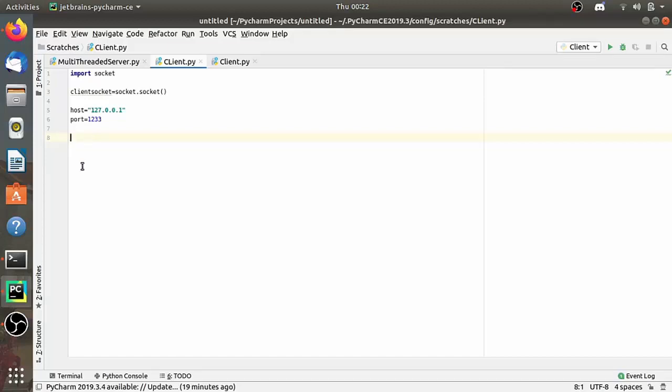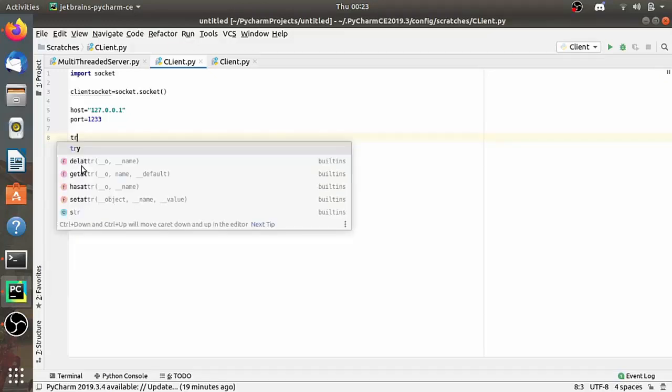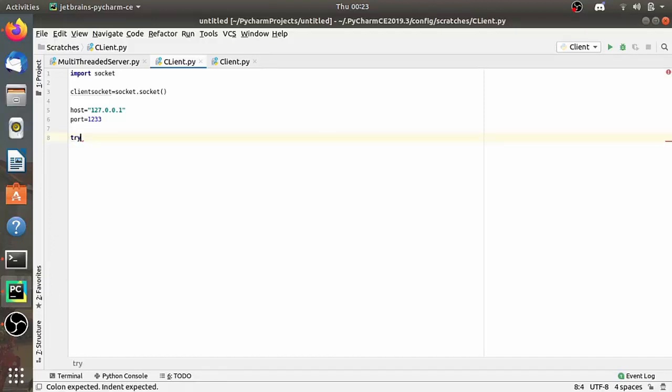Now we want to set up a connection, right? So we use the connect method of the Python socket library. We have already seen that the connect method establishes a connection with the server using host and port number. And we know that this should always be in a try and except block.